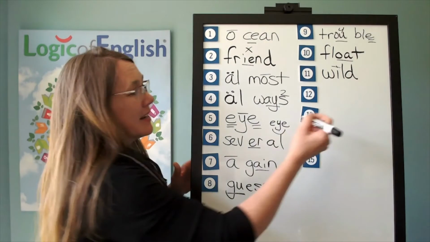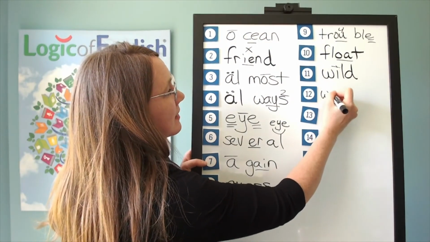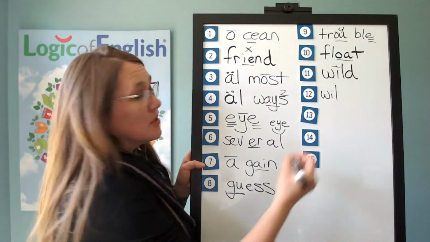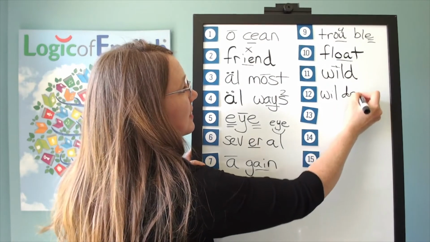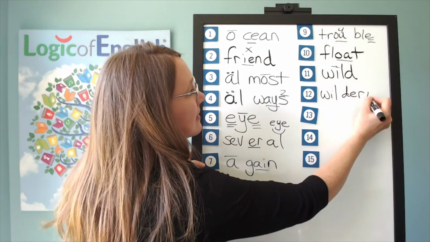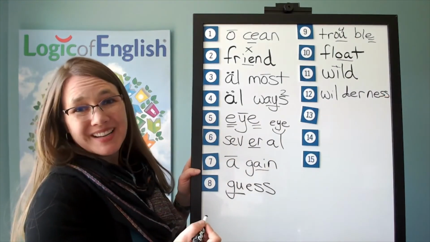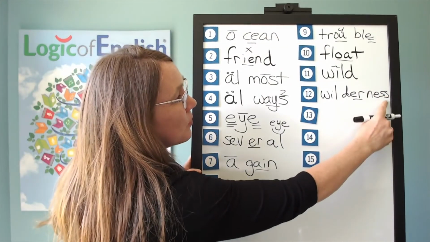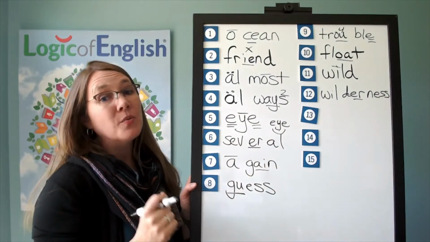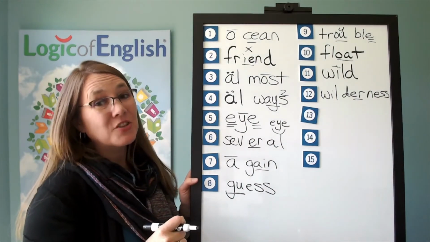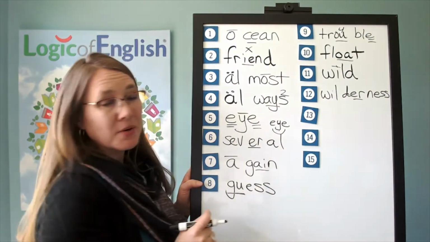Good, and help me to write it. The first syllable is will, w-i-l. Second syllable is der, d-er. Third syllable is ness, n-s-s. All right, how will we mark it? We'll underline the er. Why did we double the s? We often double F, L, or S after a single short vowel.